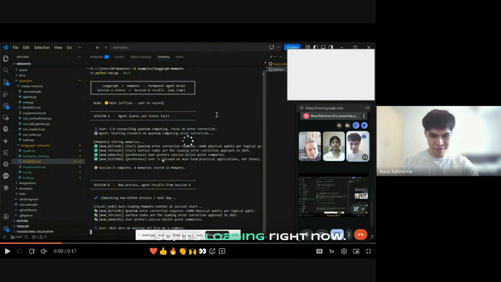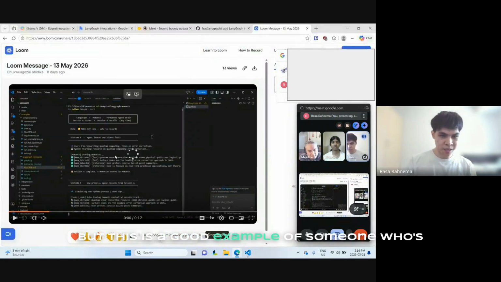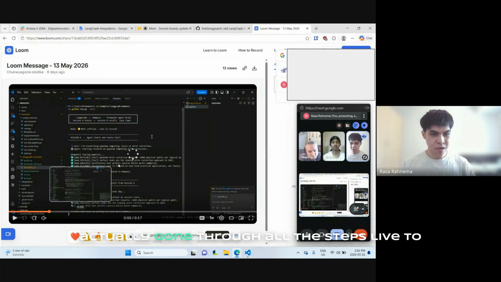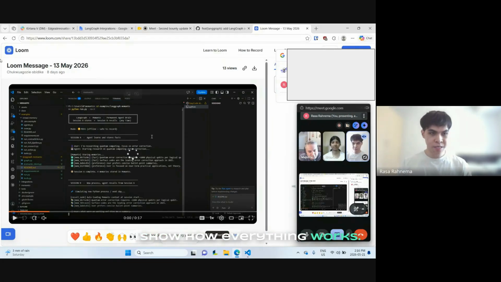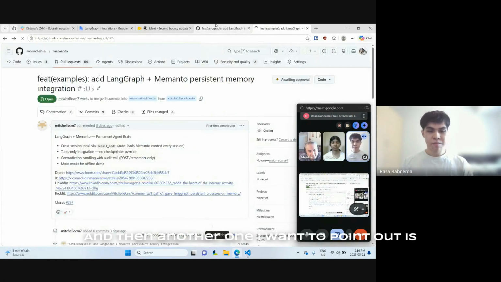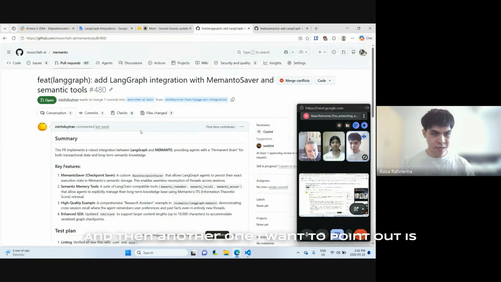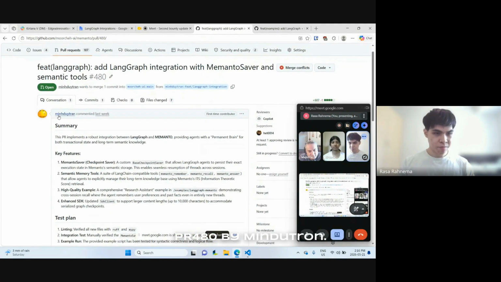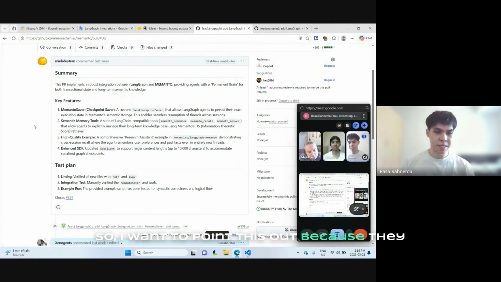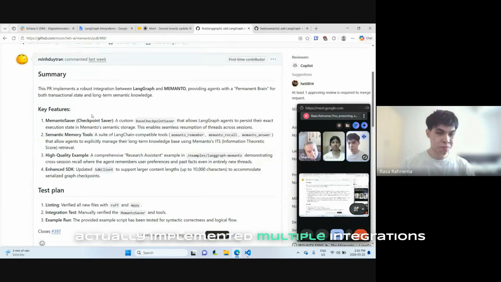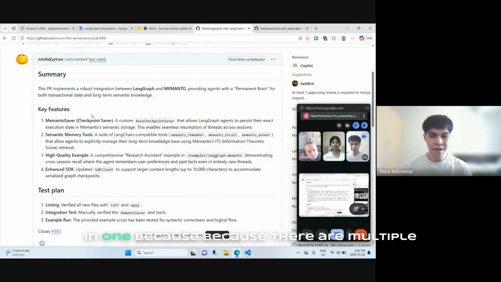So it's loading right now, but this is a good example of someone who's actually gone through all the steps live to show how everything works. And then another one I want to point out is PR 480 by Min Dutran. I want to point this out because they actually implemented multiple integrations in one.